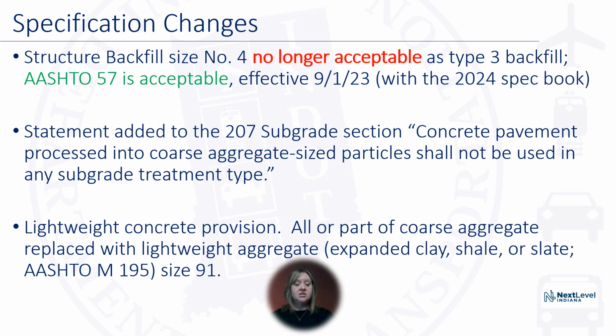For the specification, structural backfill number 4 is no longer acceptable as type 3 backfill. AASHTO 57 is acceptable and is effective as of September 1st of 2023. The statement added to the 207 subgrade section reads: concrete pavement processed into coarse aggregate size particles shall not be used in any subgrade treatment type. The lightweight concrete provision reads: all or part of the coarse aggregate is replaced with lightweight aggregate such as expanded clay, shale, or slate, and is in accordance with AASHTO M195 as size 91.